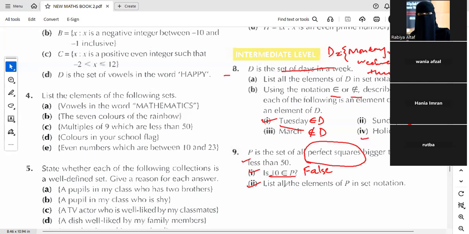Next part is we need to list down all the elements of P in set notation. So again, by using curly bracket. We will start with bigger than 1. It means 1 will not be part of this set. Otherwise, 1 is also a square number. After 1, the next square number is 2 2s are 4. Then we have 3 3s are 9. Next, write all square numbers like this less than 50. Come on, let me know your answer in the chat option, then we'll end this class.